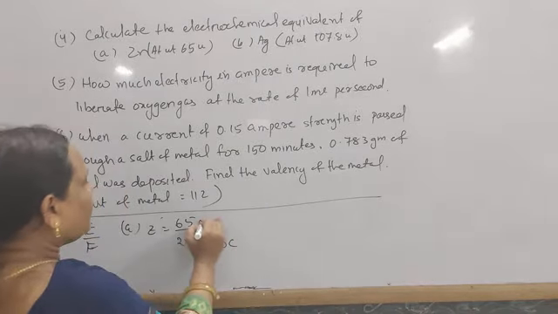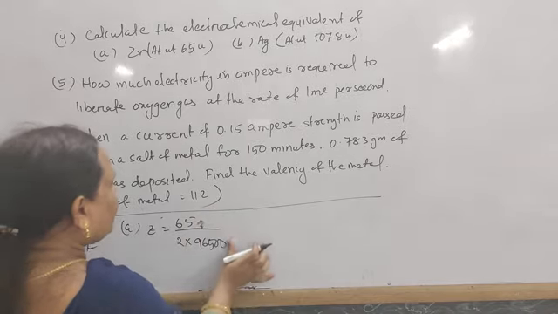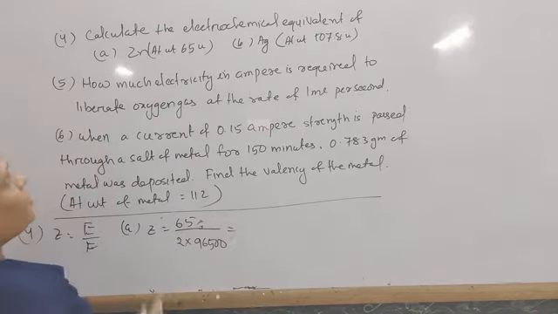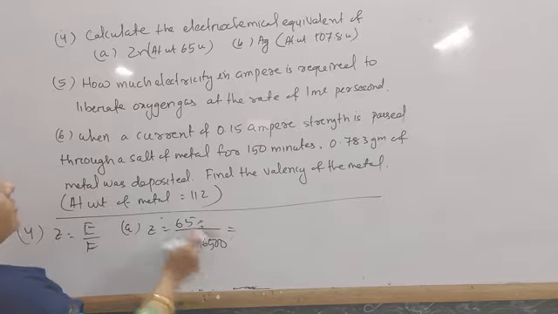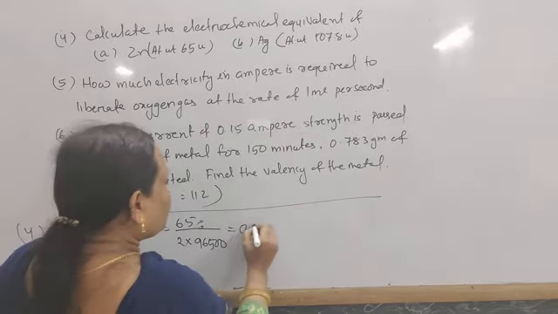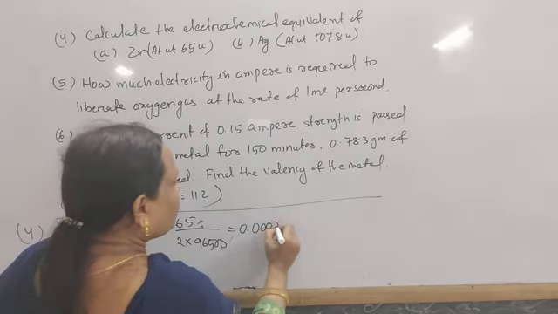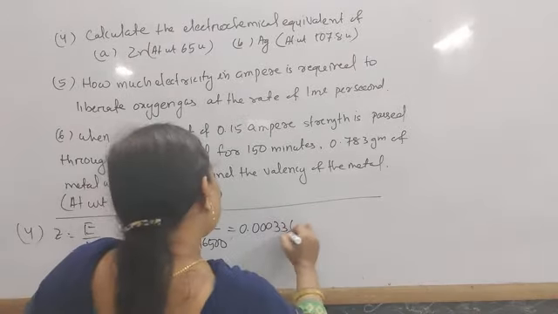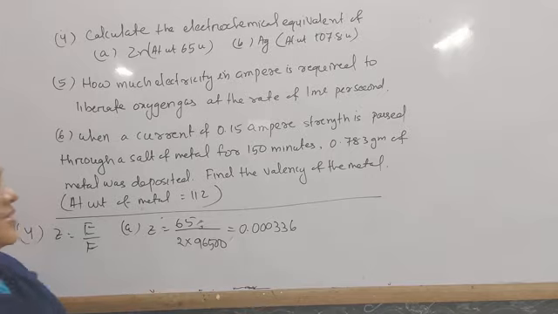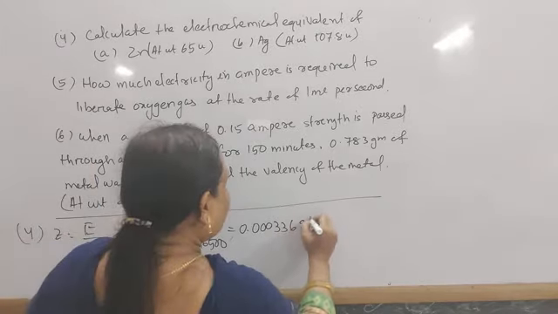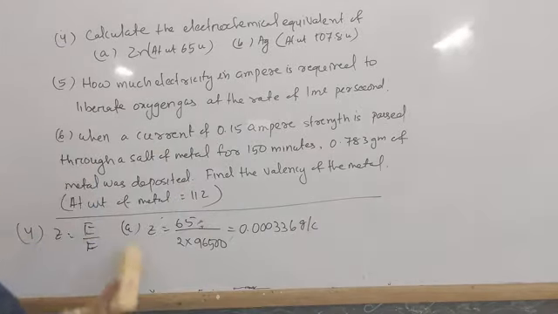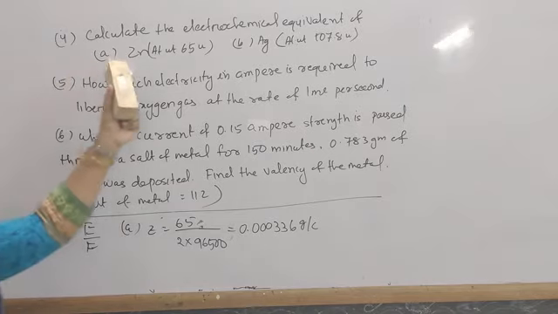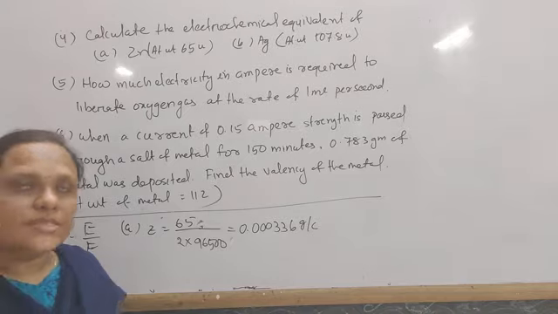When you put this value, we find 0.0336 gram per coulomb. So the electrochemical equivalent of zinc is this much.